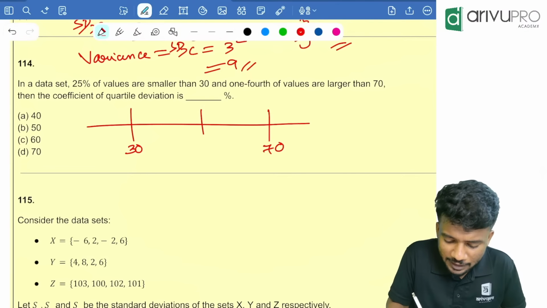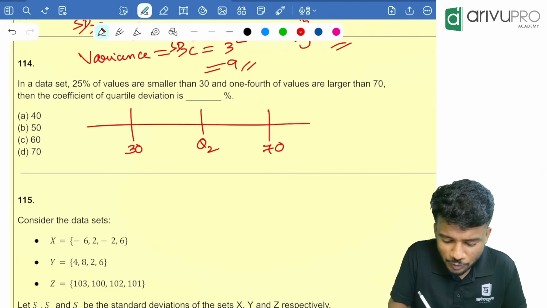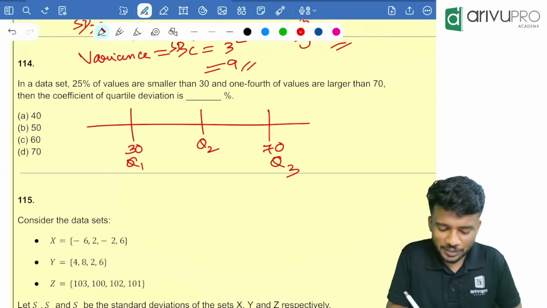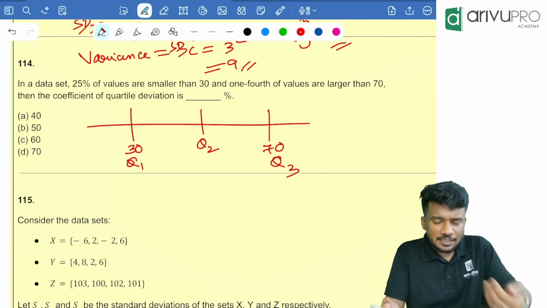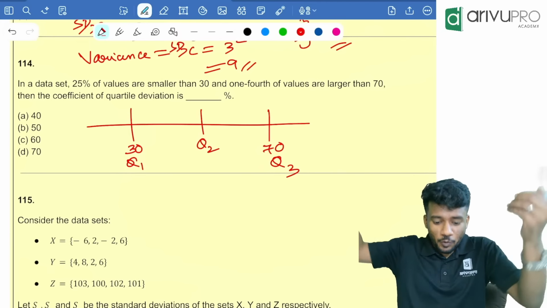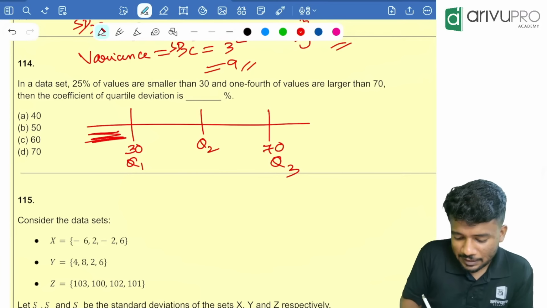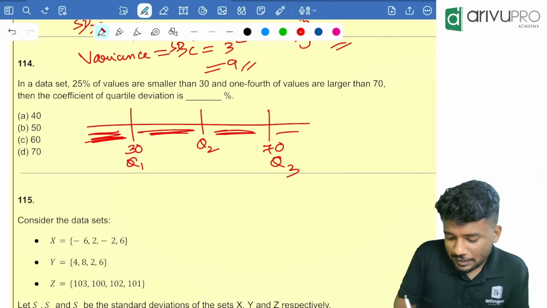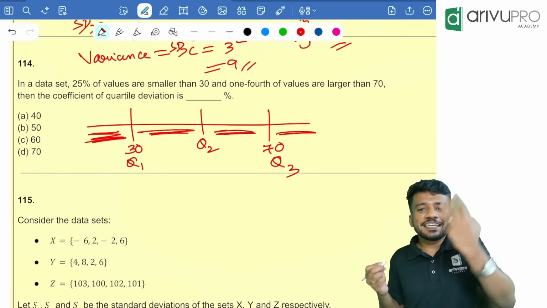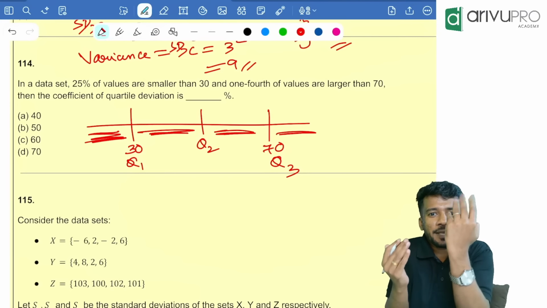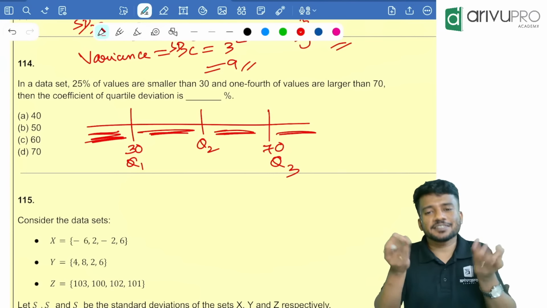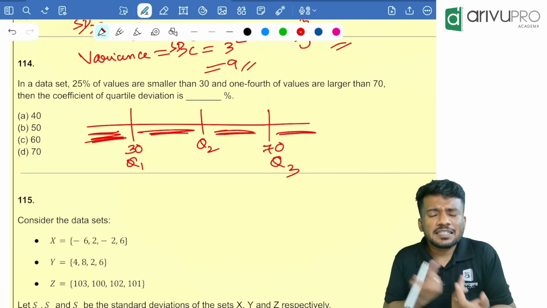Then there will be a middle value also, that is Q2. This is Q1, this is Q3. 25% less and 25% more. Three quartiles divide the data into 4 equal parts. That is the basic way they gave, but they asked it in a different way.